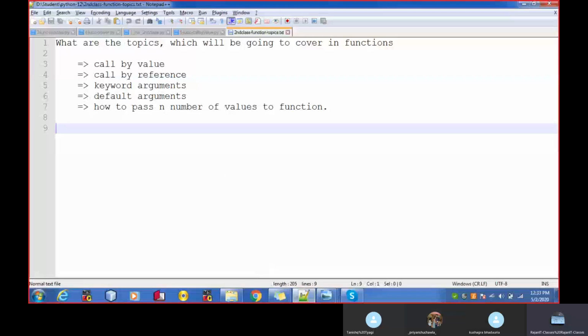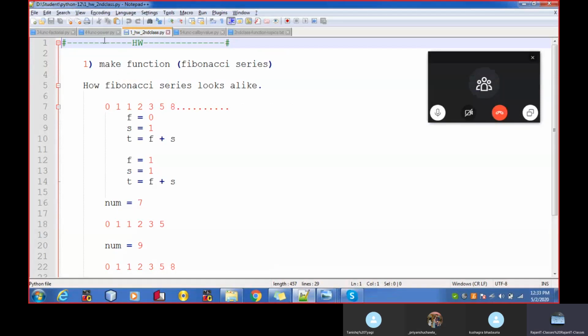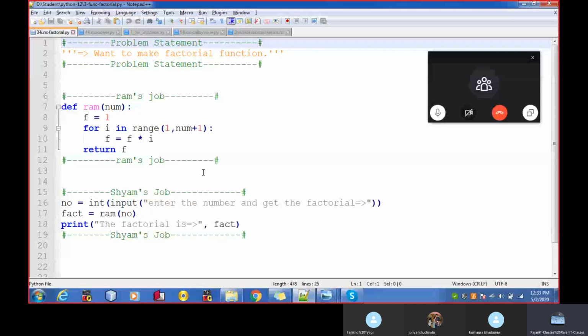Let's see what we discussed in the last class. In the last class we discussed how to make the factorial function. Do you have any doubts in this? Any concerns? So I hope that you have no doubts in this.